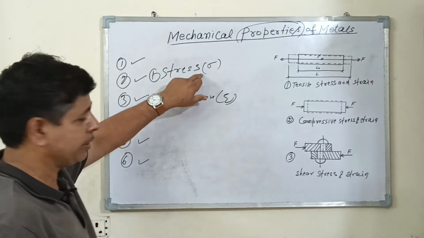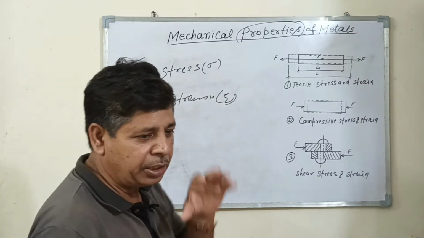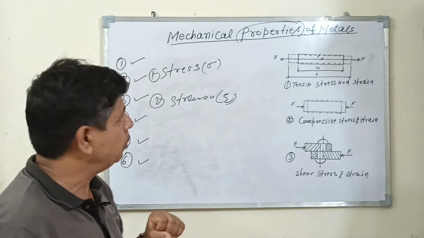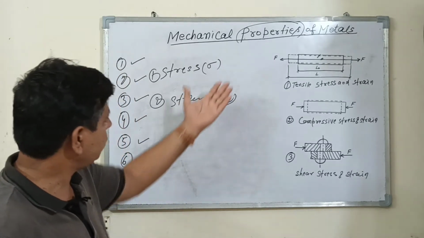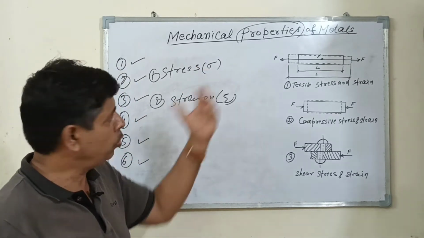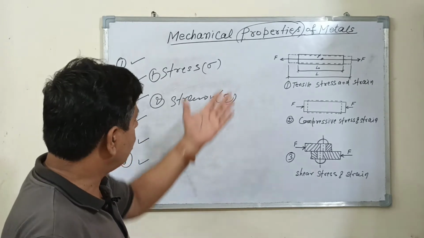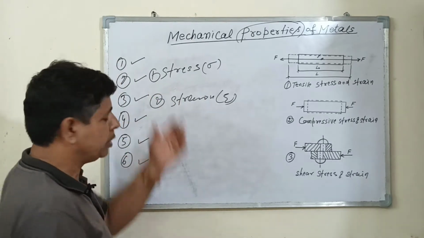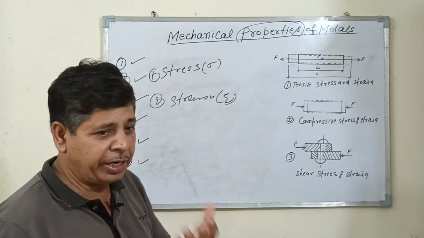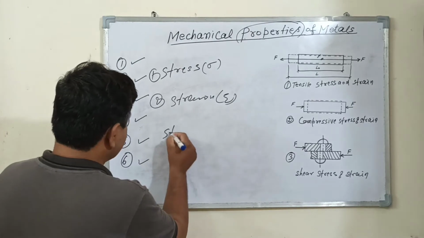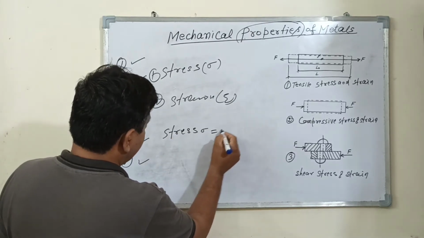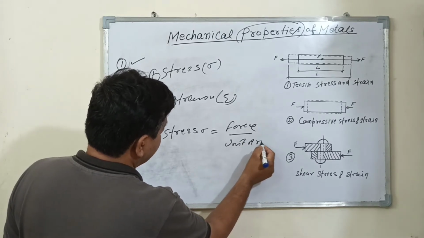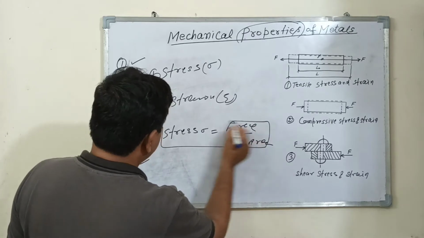So what is the stress? Stress may be defined as the internal resistance set up by the molecules of the metal to resist deformation due to the application of external load. This is the stress. Mathematically, stress is equal to force upon unit area. This is the stress.